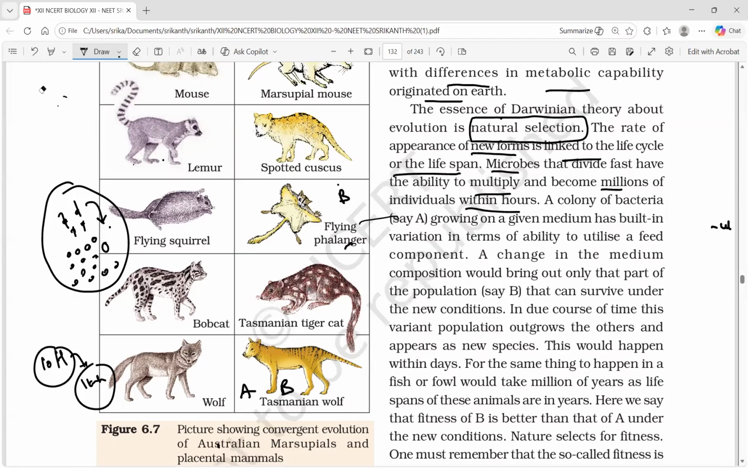A colony of bacteria growing in a given medium has built-in variation in terms of ability to utilize a feed component. A change in the medium composition would bring out only that part of the population that can survive under the new condition. In due course of time, this variant population outgrows the other and appears as a new species. This would happen within days. For the same thing to happen in a fish or fowl or a human would take millions of years.